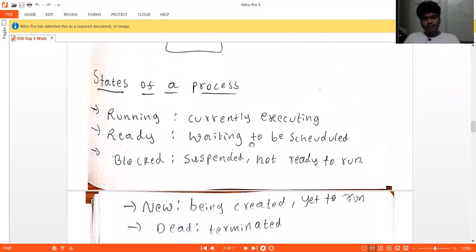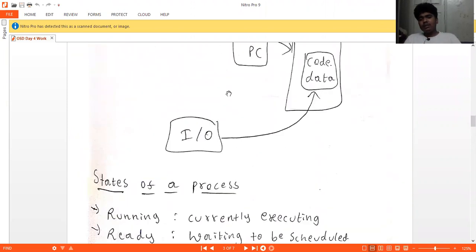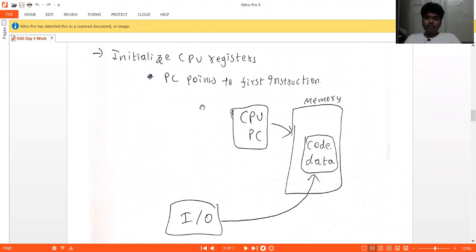Now the states of a process. Running means currently executing files. Ready means files waiting to be scheduled by the scheduler. Blocked files are suspended or completed or not ready to run. New is being created or yet to run, and dead is known as terminated files. So this is about the abstraction.